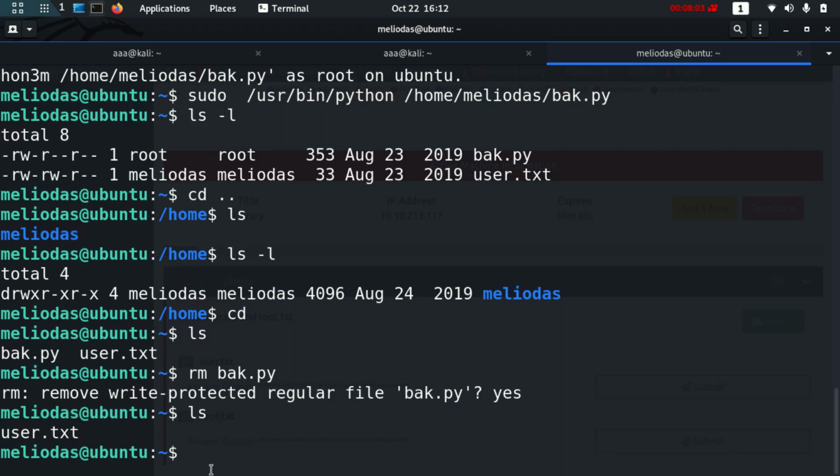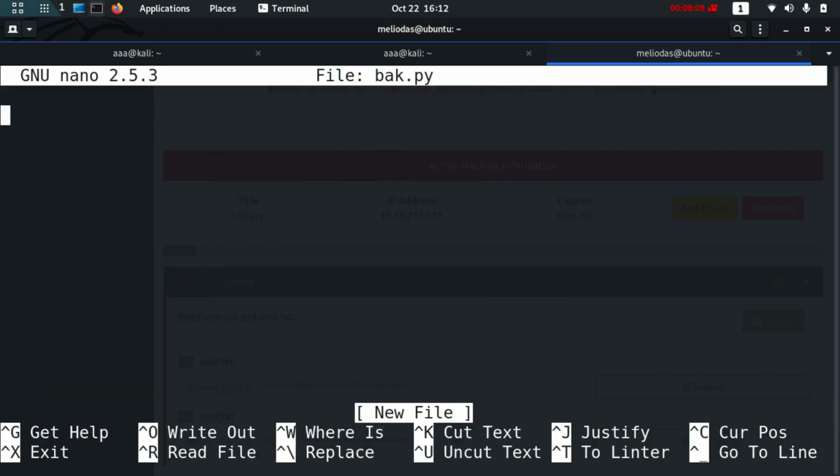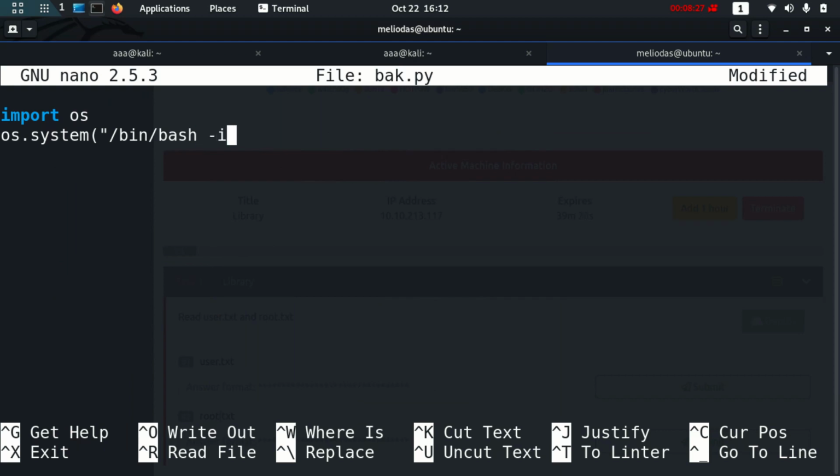Now I can create a new file known as back.py. So let me create a new file, and right now I'll type some Python code in here to become the root user. /bin/bash -i.